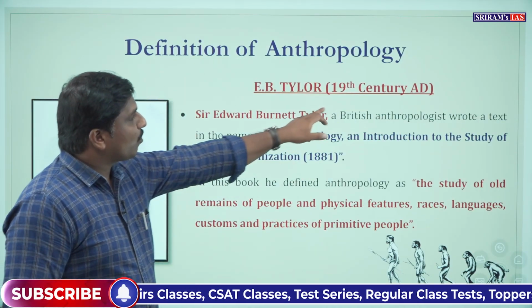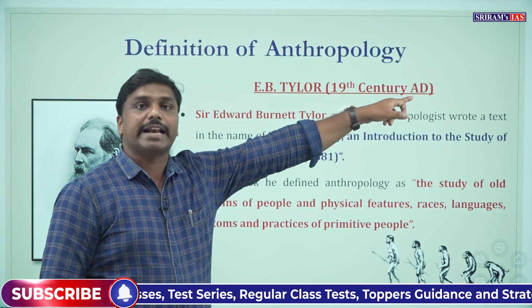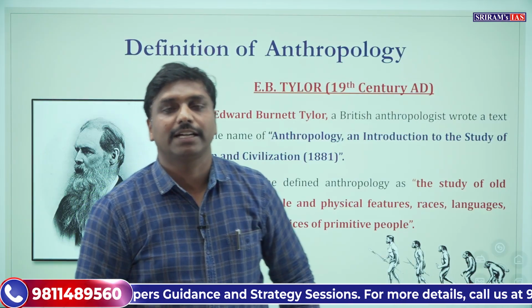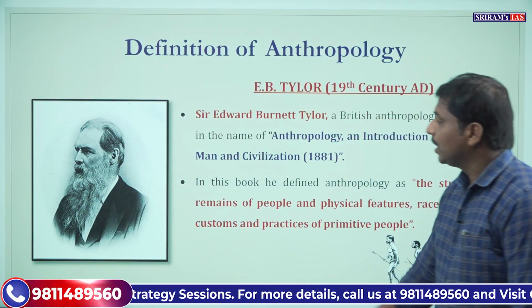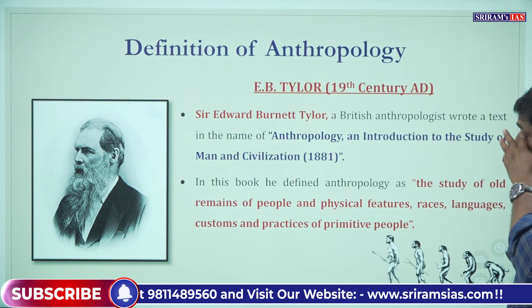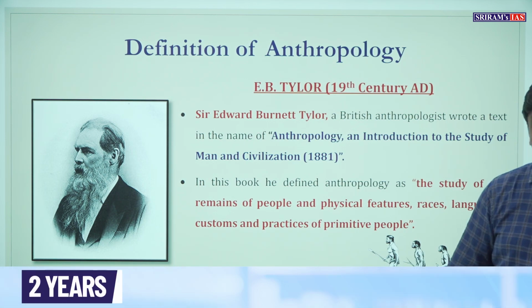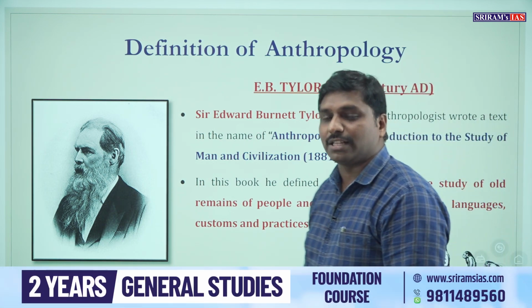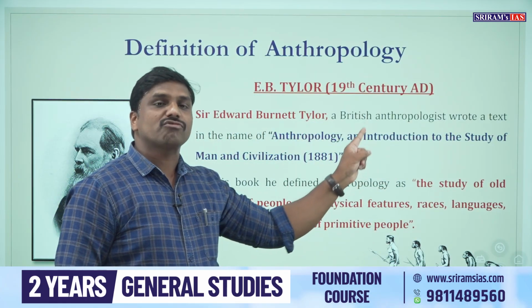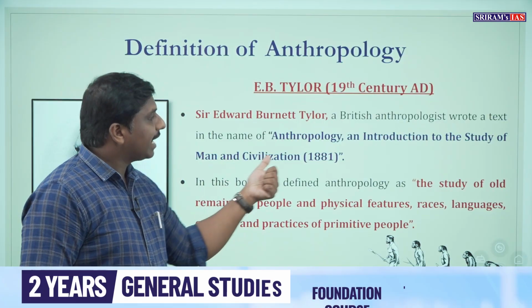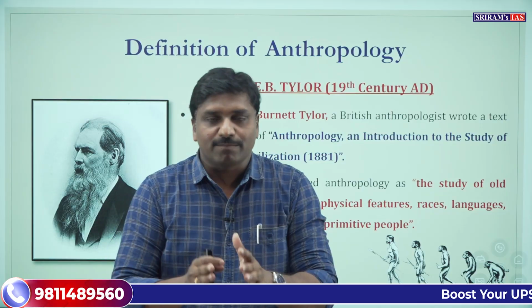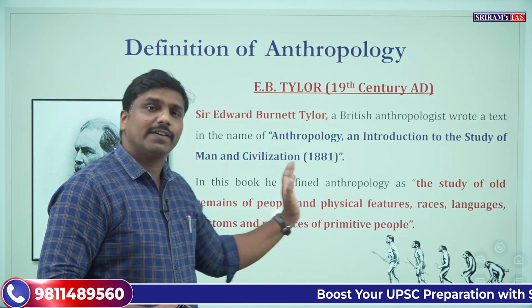Now let's look at how anthropology was defined in the 19th century. In the 19th century, E.B. Taylor, known as Sir Edward Bernard Taylor, a British anthropologist, proposed a definition of anthropology. He wrote a text titled Anthropology: An Introduction to the Study of Man and Civilization. In this book, E.B. Taylor gave a definition for anthropology.